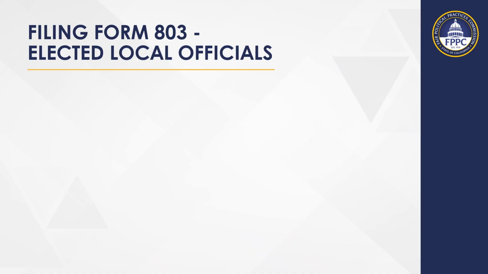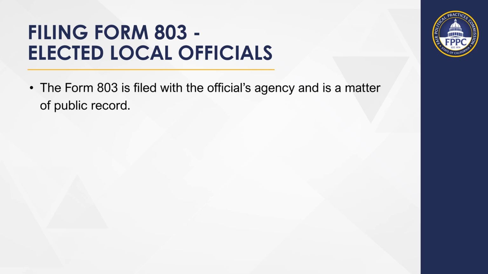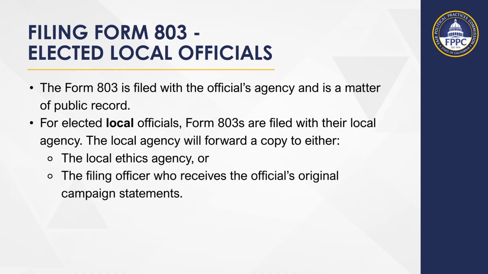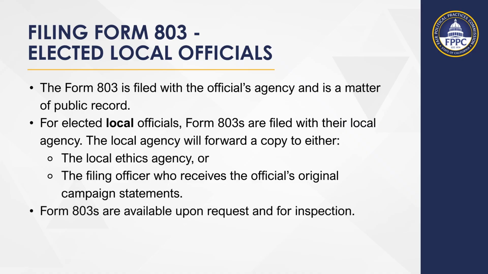Now we will cover local elected officials. For local elected officials, the Form 803 is filed with the elected official's agency and is a matter of public record. For elected local officials, Form 803s are filed with their local agency. The local agency will forward a copy to either the local ethics agency or the filing officer who receives the official's original campaign statements. Lastly, Form 803s are available upon request and for inspection.